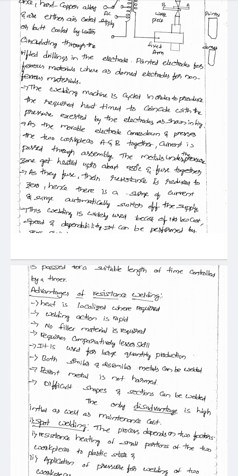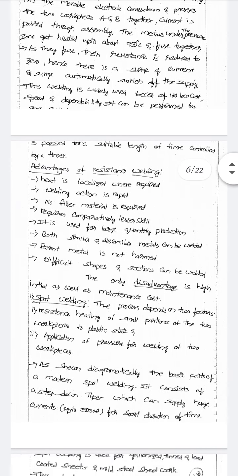This welding is widely used because of its low cost and speed.